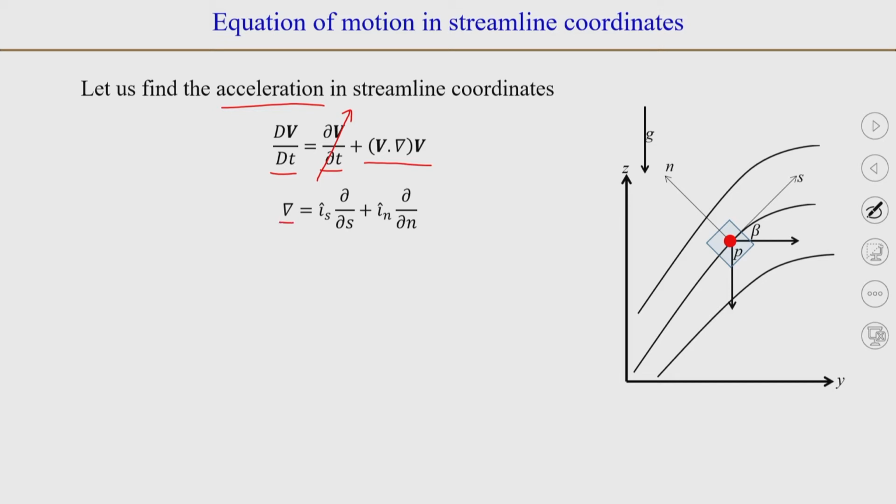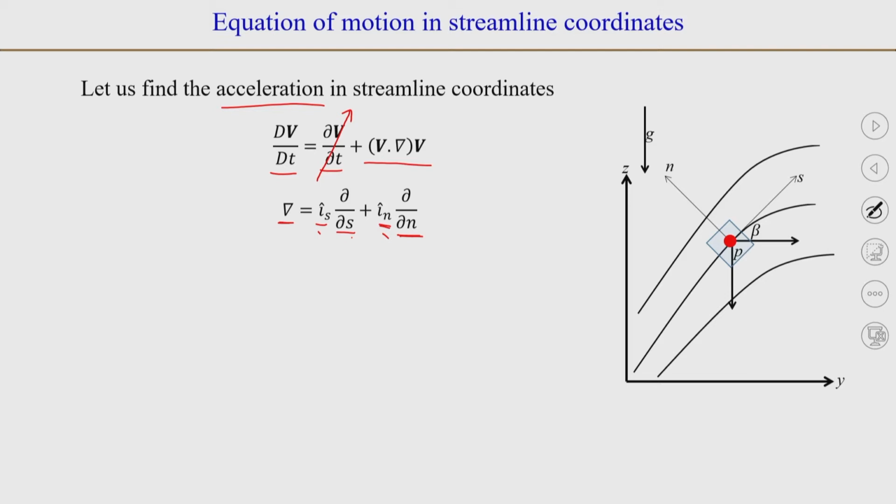Because we are using streamline coordinates, we can write del in the streamline coordinates as unit vector i_s into ∂/∂s plus unit vector i_n into ∂/∂n. We are looking at a two dimensional flow, so we will have two components, along the streamline and normal to the streamline, ∂/∂s along here and ∂/∂n along here.